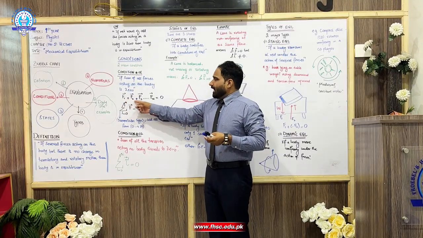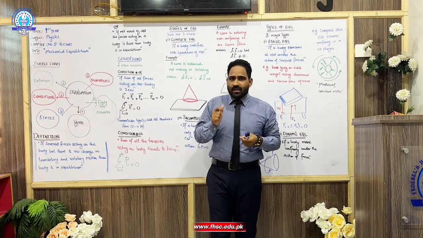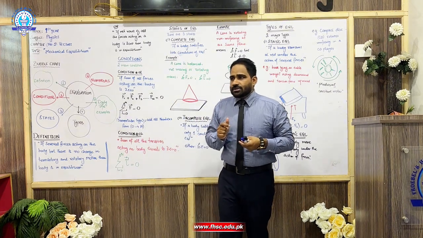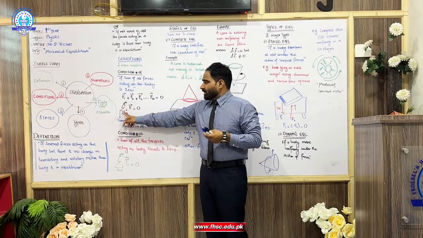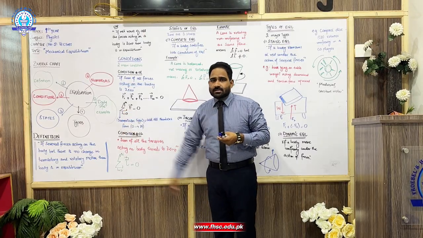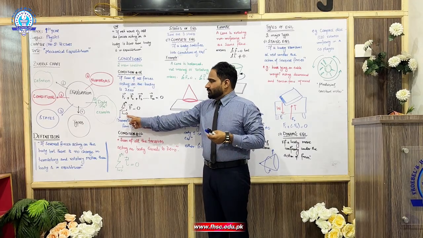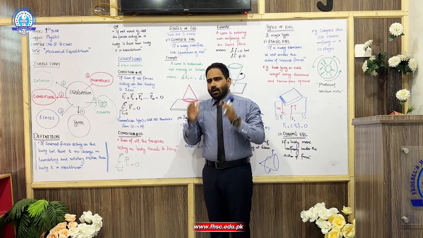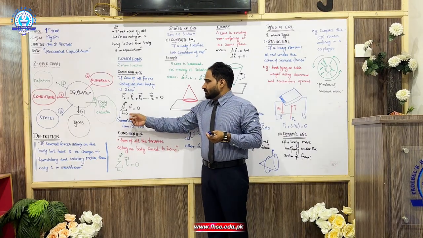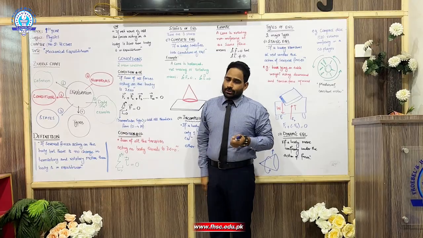We cannot add these forces up to the number n. n is an arbitrary number in mathematics representing the largest value. So we can use a sign in mathematics, that is summation. Summation means it is taking the values from 0 to n. It will add or subtract all the forces from 0 to n, so it will be equal to 0.